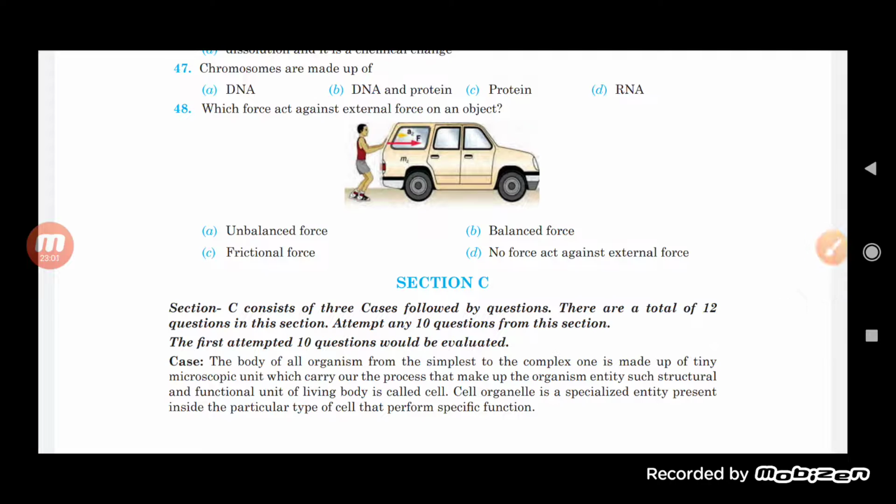Now which force acts against external force on an object? So basically an external force which is acting on an object, the force which opposes it is called a frictional force. If we are applying a force on an object, then a force which is acting just opposite to the force applied by a person is called the frictional force. Okay, so we can say here that the force against the external force is the frictional force.